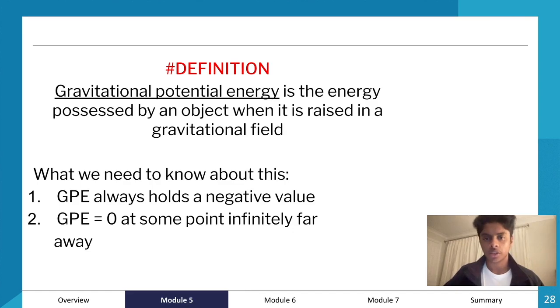Gravitational potential energy is the energy possessed by an object when it is raised in a gravitational field. What we need to know about this is that GPE always holds a negative value.